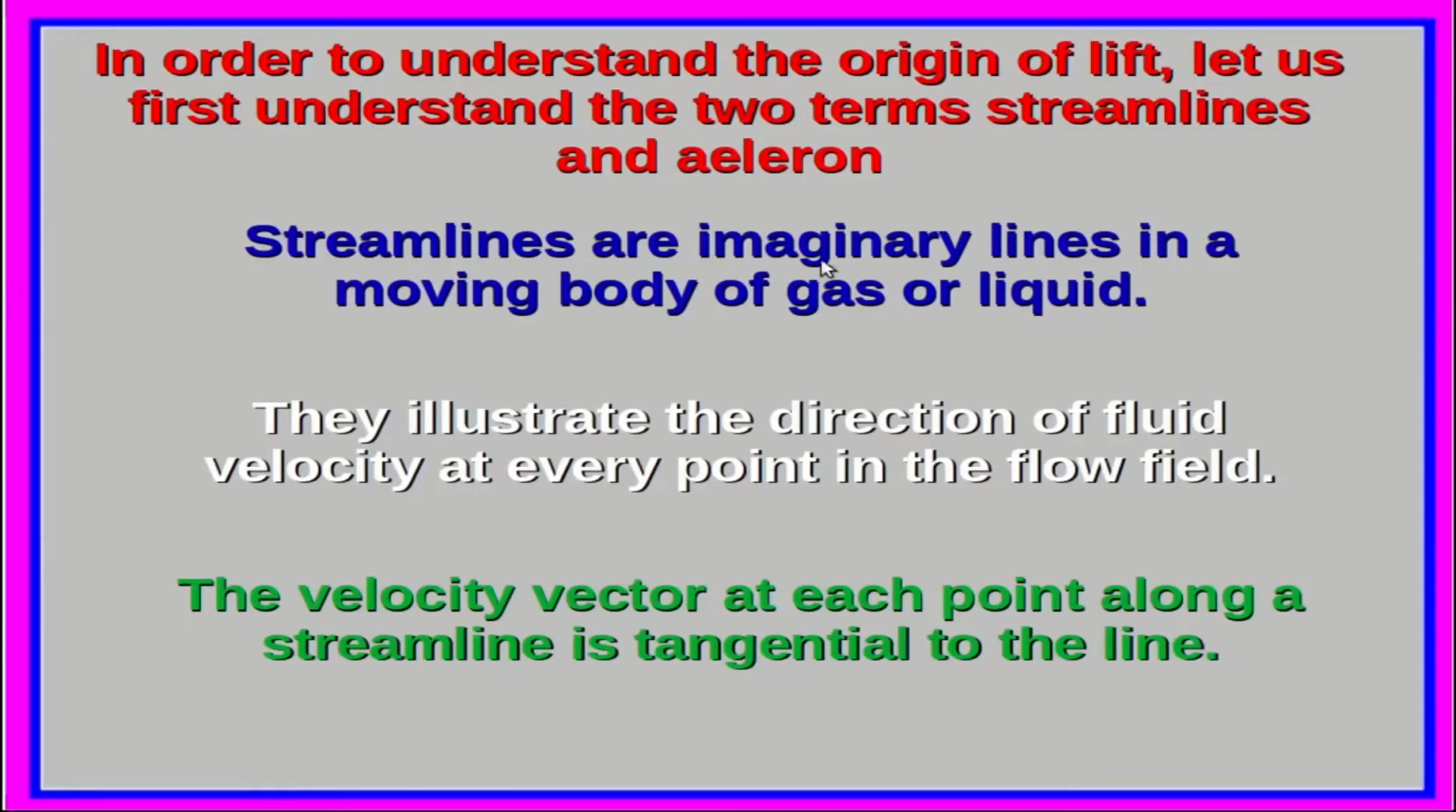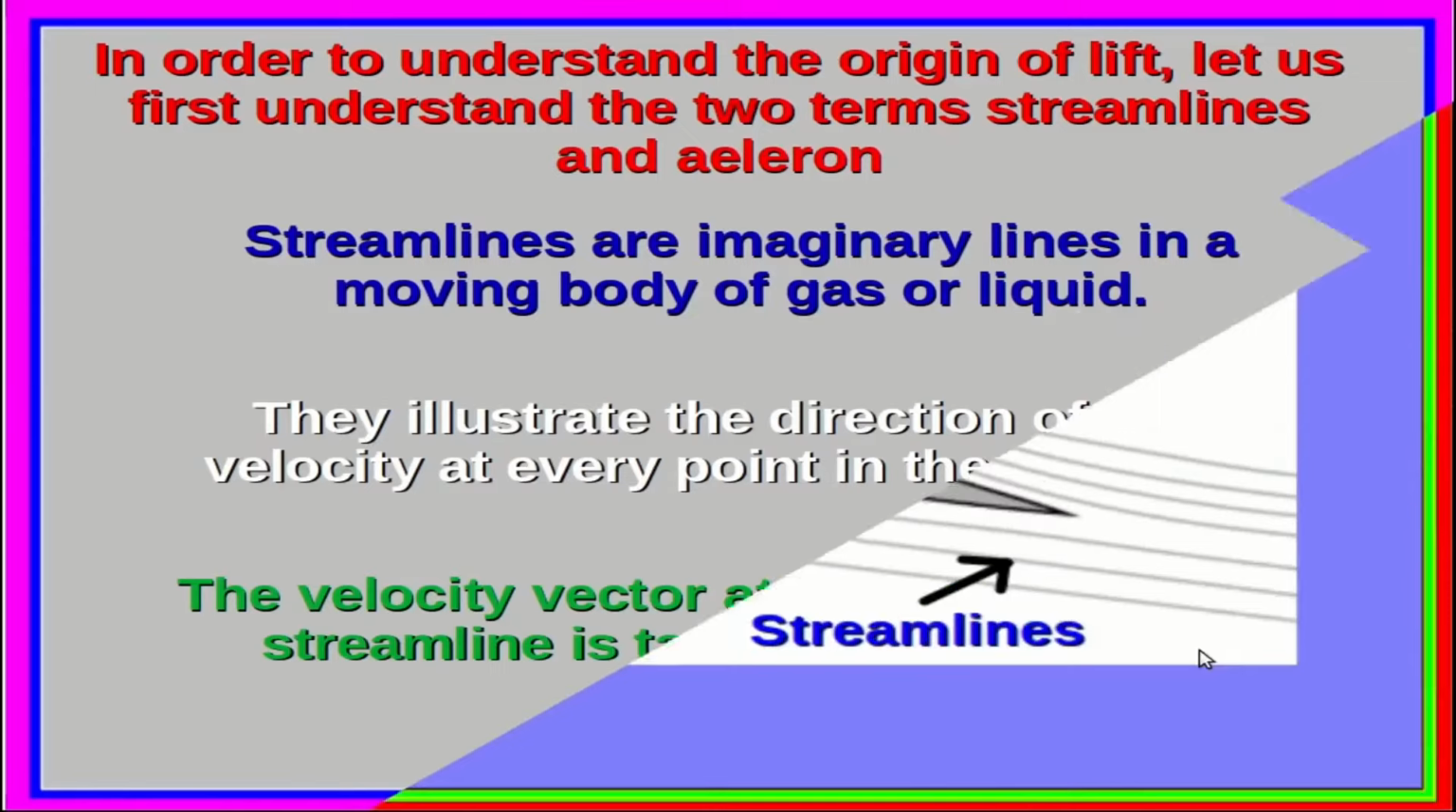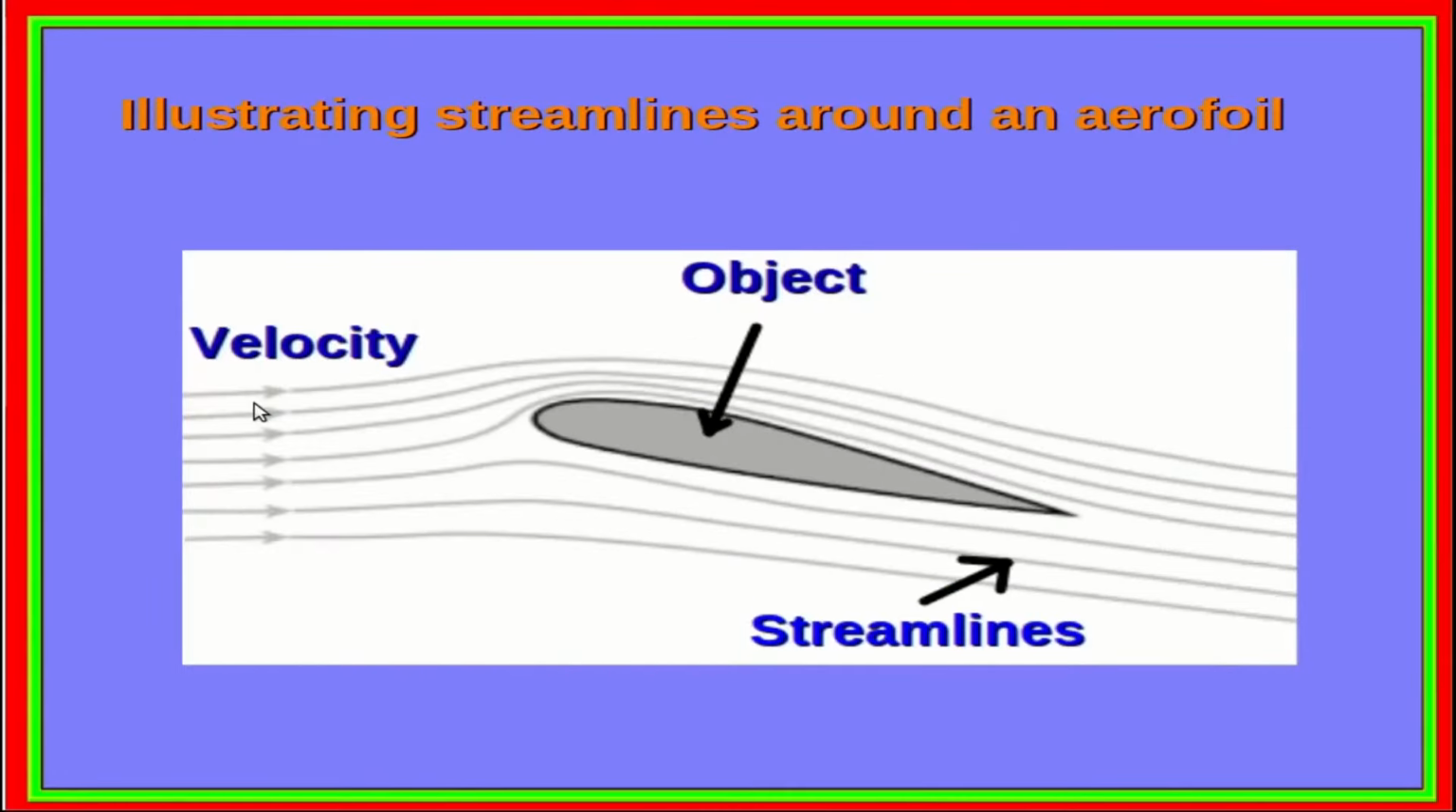Streamlines are imaginary lines in a moving body of a gas or liquid. These illustrate the direction of fluid velocity at every point in the flow field. The velocity vector at each point along a streamline is tangential to that line. So this diagram illustrates how the streamlines are shaped. So this is an object which is moving through air or any fluid for that matter. When it is moving through air, the fluid around it gives way to the object by bending around the front tip, and then these join together at the back.